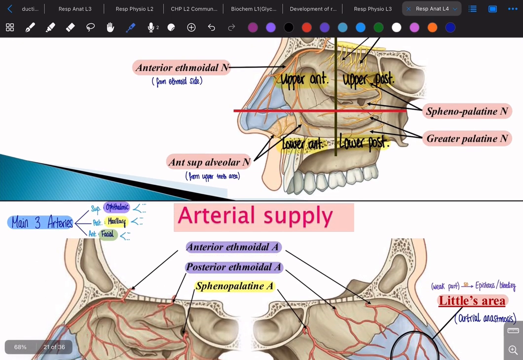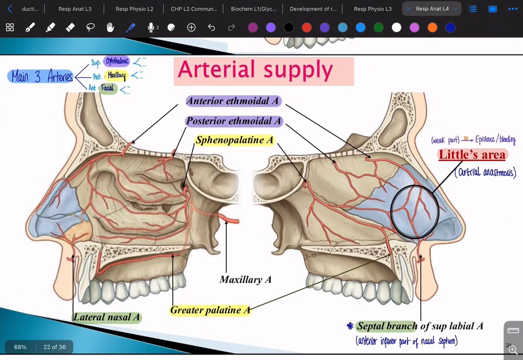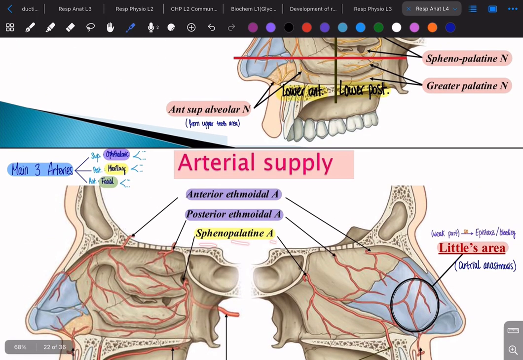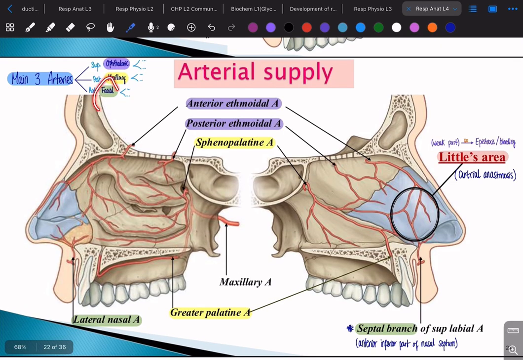They're just like the anterior ethmoidal nerve, same name. Then we have the maxillary. The maxillary artery is going to give us the sphenopalatine artery and the greater palatine artery, just like the nerves here, okay? Then the facial is going to give us two branches. The facial artery is oblique in the face, okay? So it's oblique, so it's going to give us two branches.